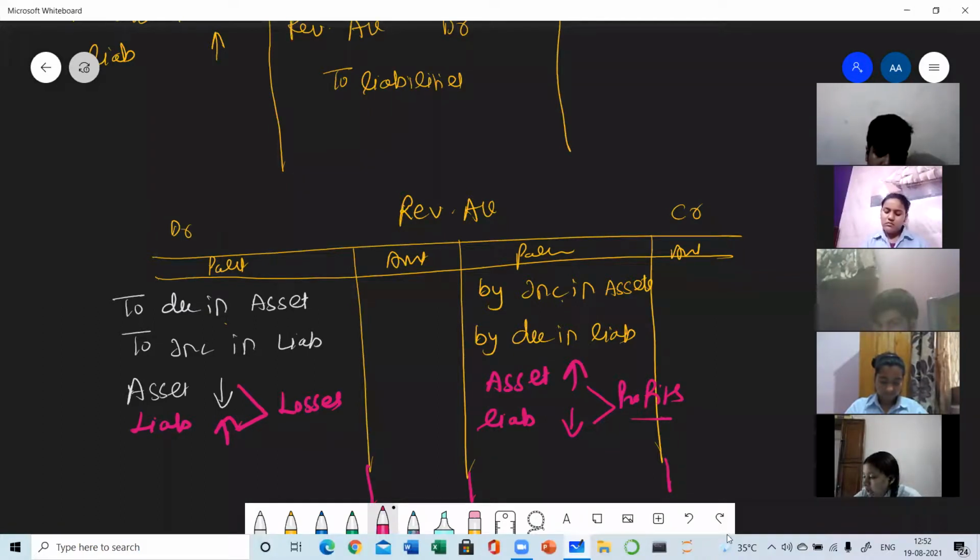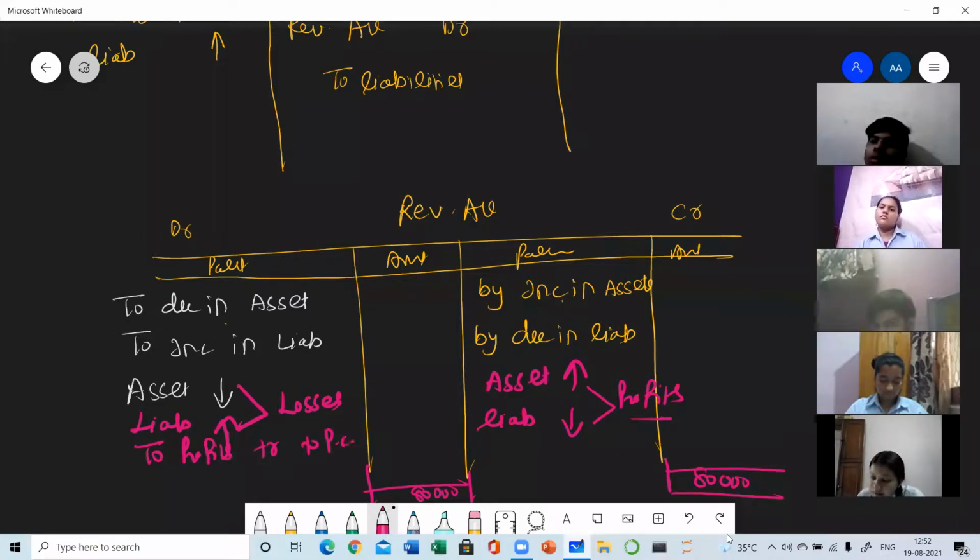Suppose this side is 80,000 and this side total is 50,000, so the balance is 30,000. This 30,000, the profit, will be transferred, like we were writing in the P&L appropriation account, to partners' capital account.